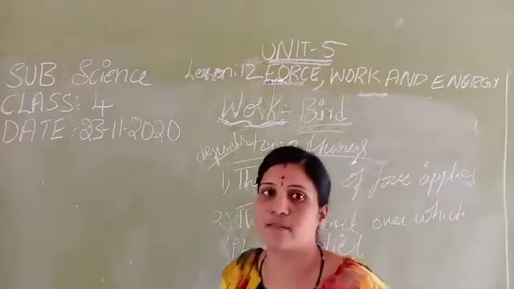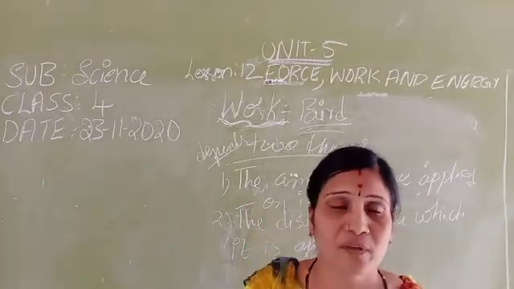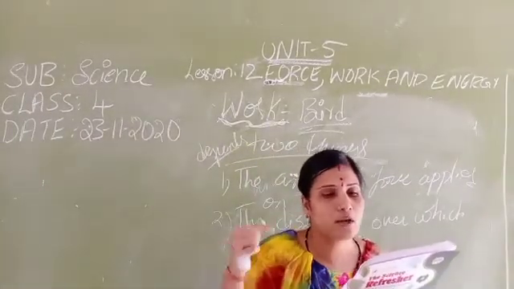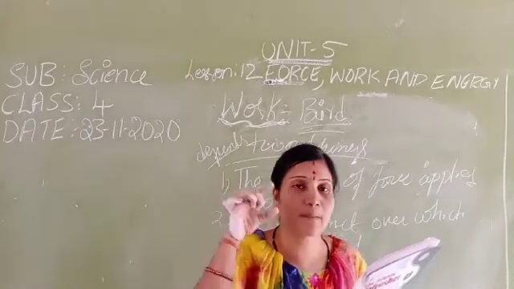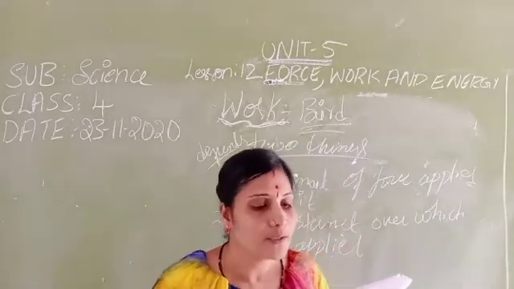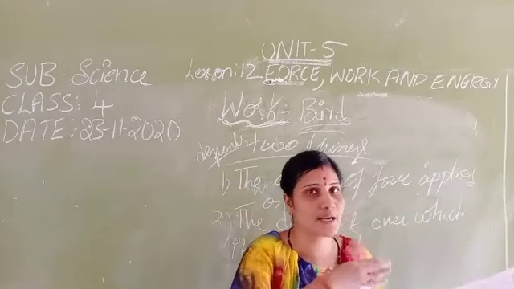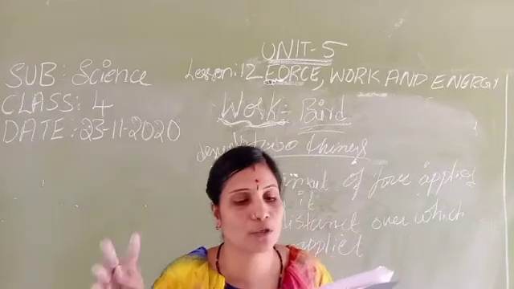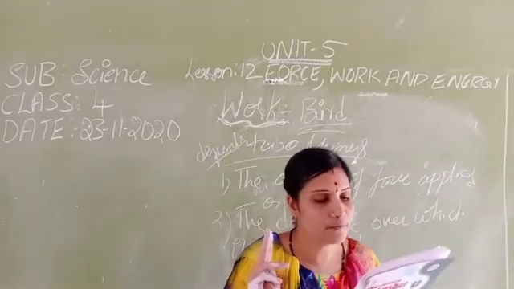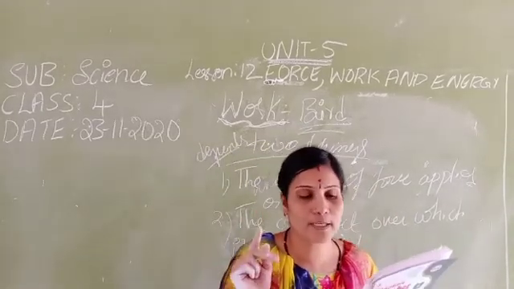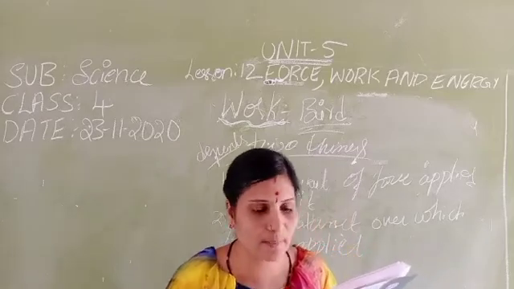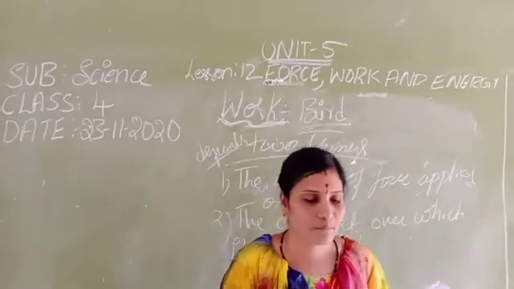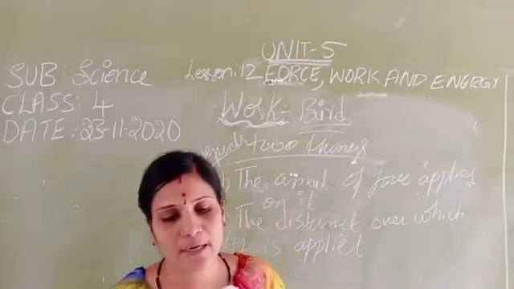Amount of force means whatever work we do, we apply an amount of force on it. The distance means whatever distance there is over which we applied the force. So the amount of work depends upon two things: the amount of force applied on it, and next, the distance over which it is applied. These two things depend upon the work.